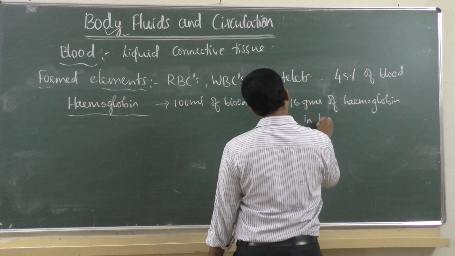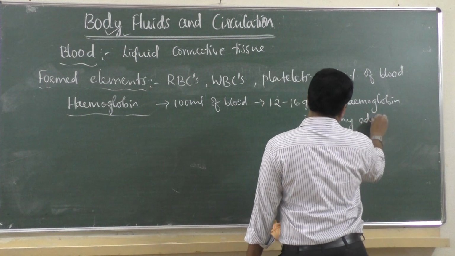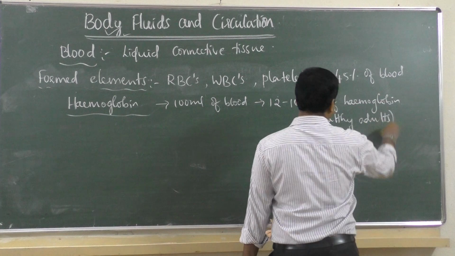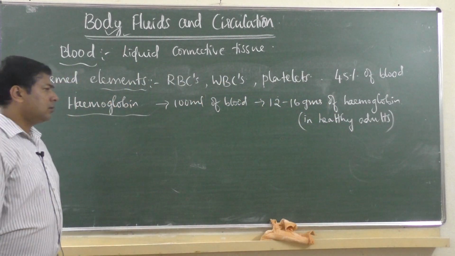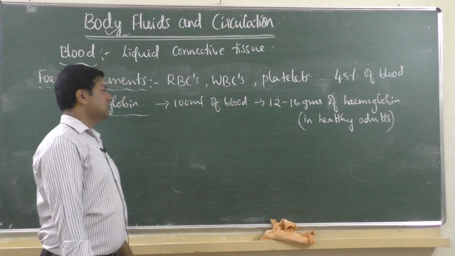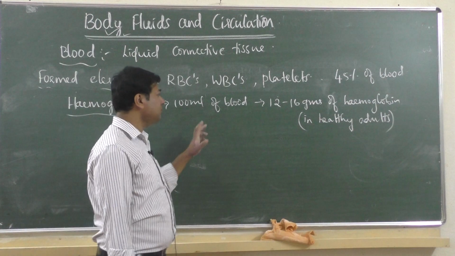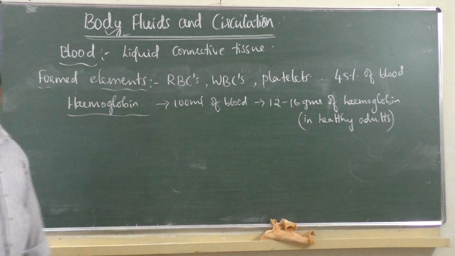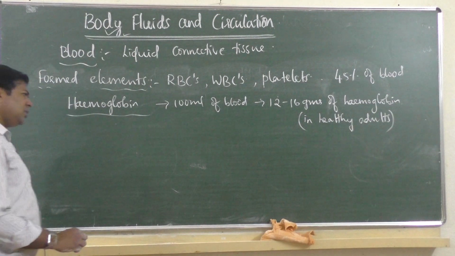In healthy, grown up adults, every 100 ml of blood contains 12 to 16 grams of hemoglobin.